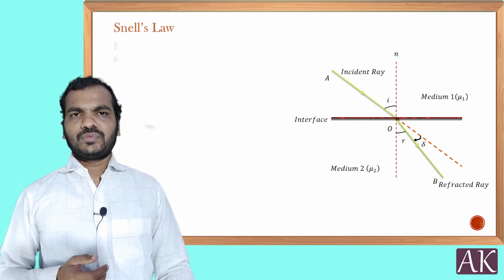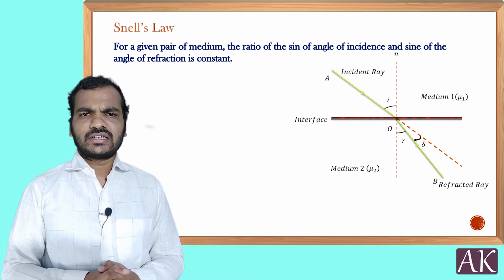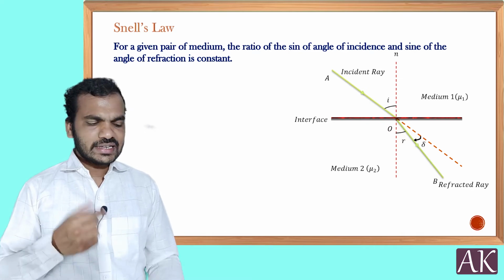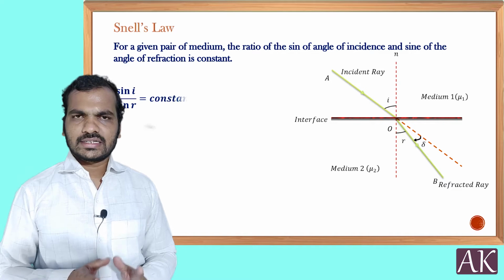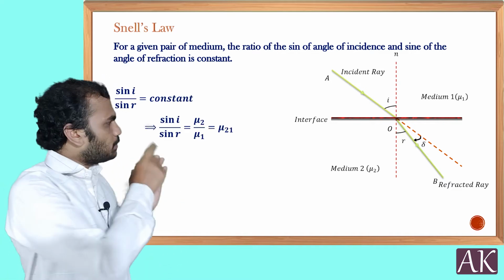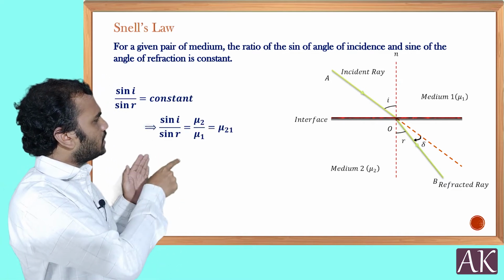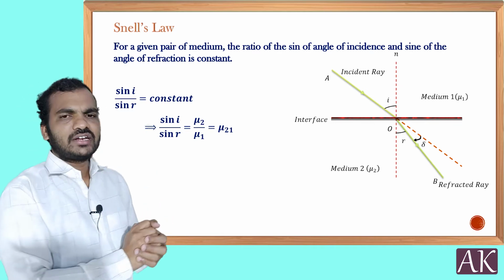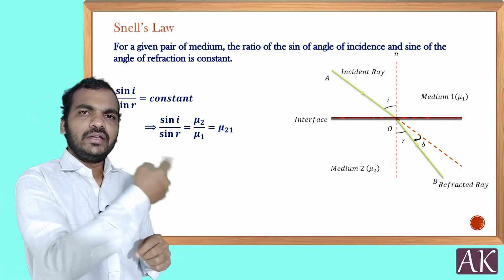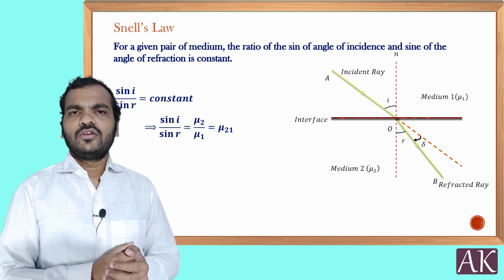Then what is Snell's law? Snell's law is basically the second law of refraction. What it tells you is sin i by sin r is equal to a constant, right? This particular sin i by sin r is found to be exactly equal to the ratio of the refractive index of the second medium to the first medium. Second medium to first medium.